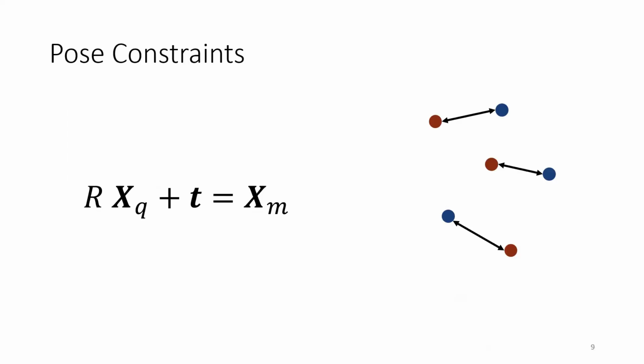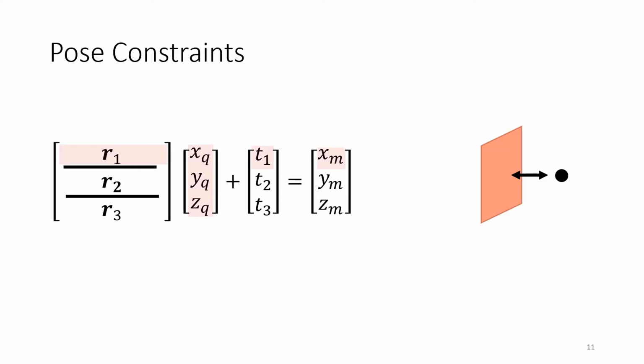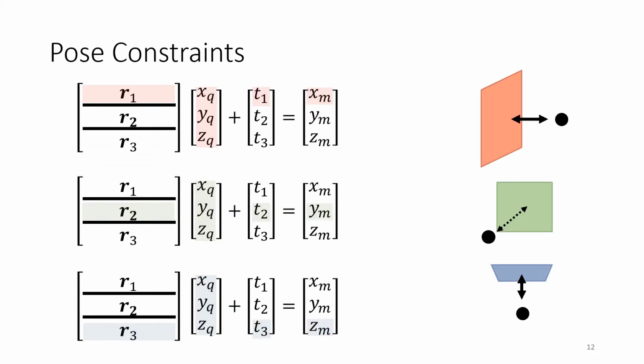The partial pose constraint can be directly derived from standard point-to-point alignment. Here we try to find a rotation and translation that maps 2 sets of points onto each other. Extracting a single row of the system directly gives the partial constraints along the corresponding coordinate axis. Inversely, this also means that by choosing the plane normals along the coordinate axes, we can simply stack the partial results to obtain the full pose.